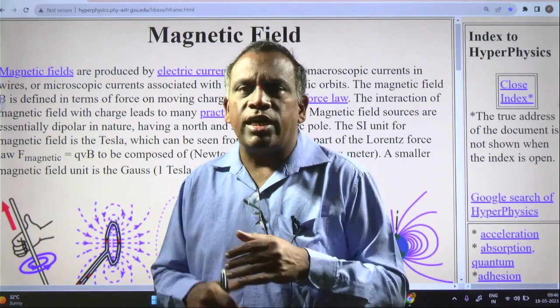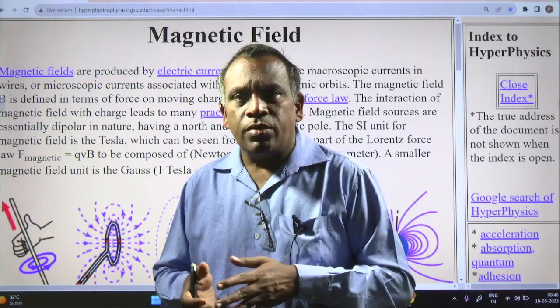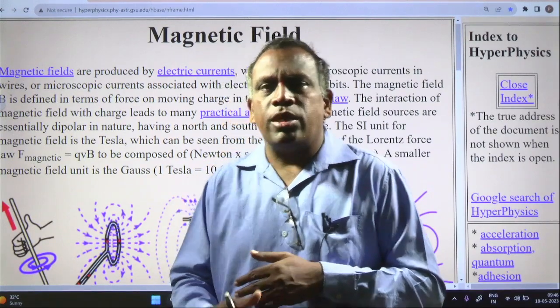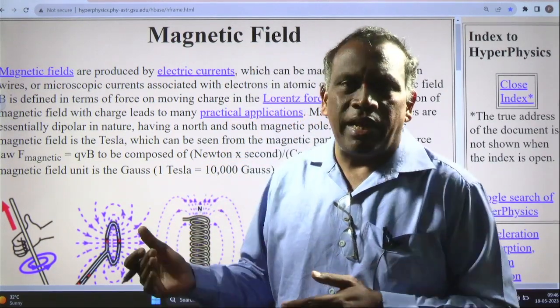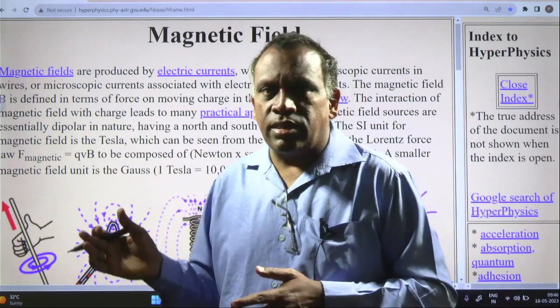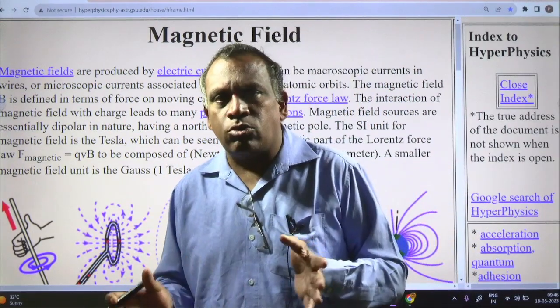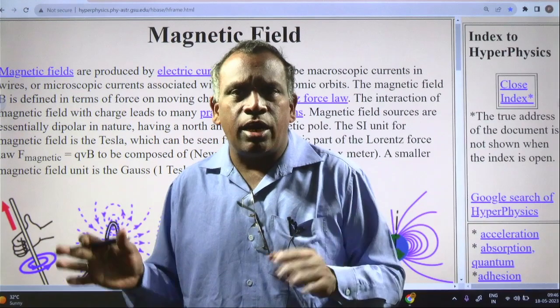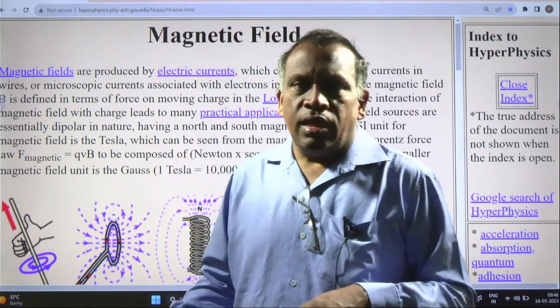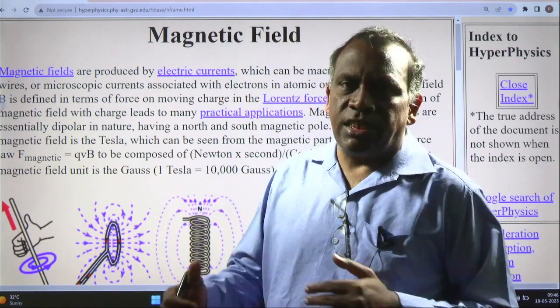That is called the directionality property of a magnet. This property is used in the marine compass and other areas where a compass needle is used, such as aviation and navigation.